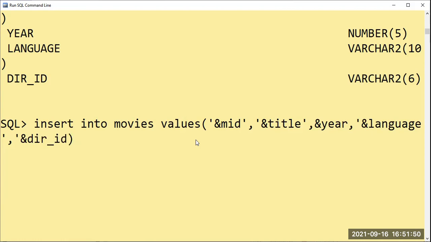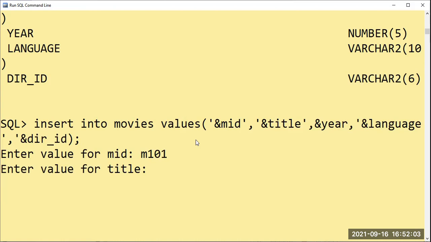And remember that director ID 101 and 102 has to be inserted 3 times or 2 times repeated in this table itself. So I'll start inserting. M101. For the title, okay, let us go, Adventures of Tintin.